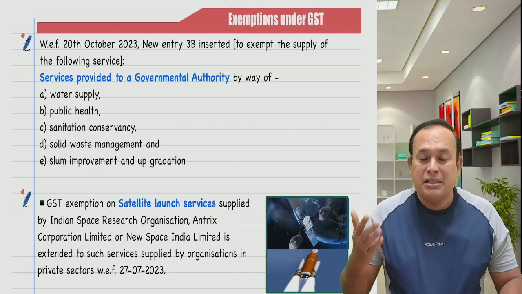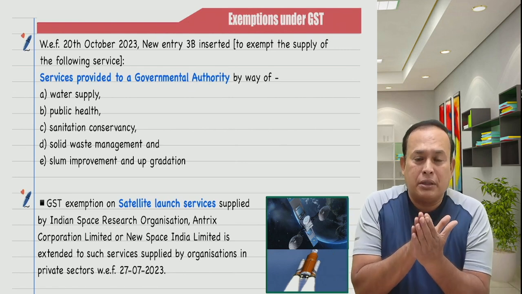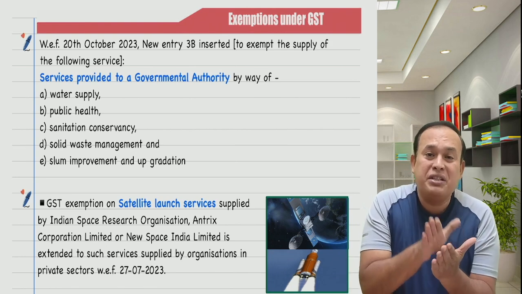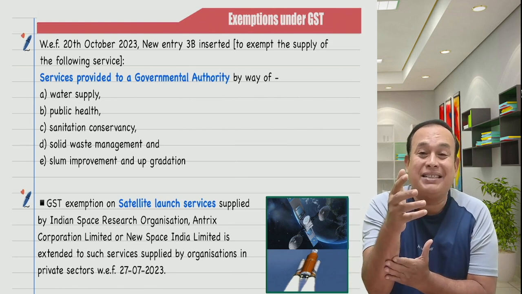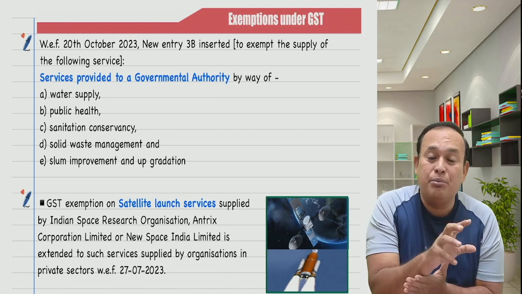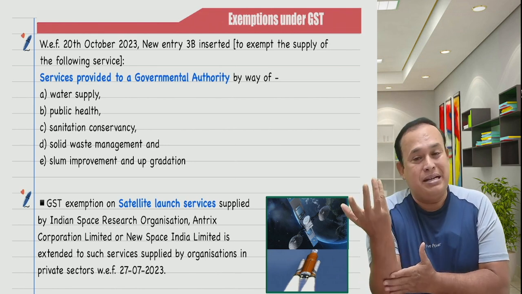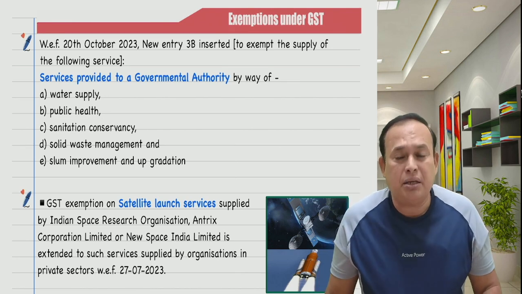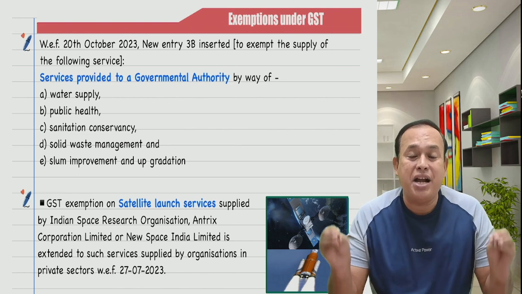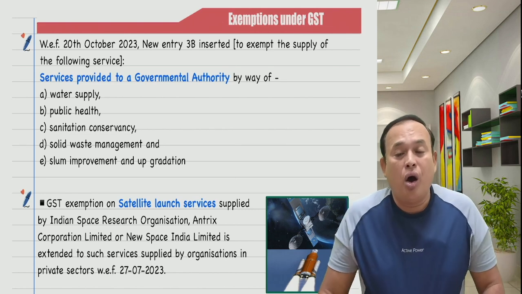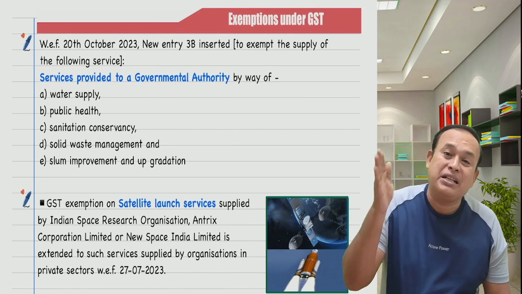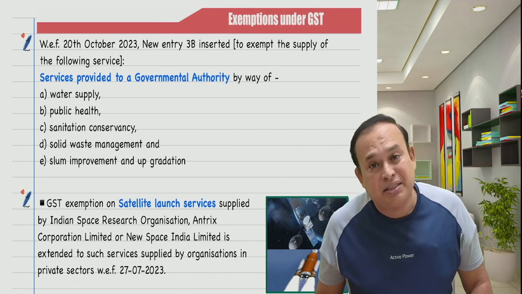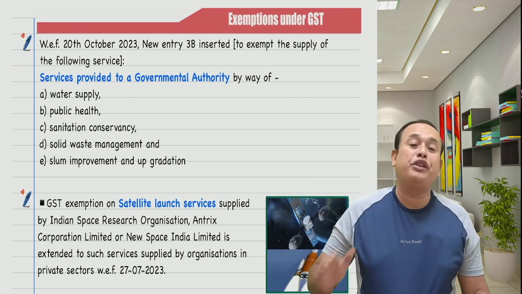That means, in a simplified manner, a governmental authority is an authority established by passing an act in the state assembly or in Parliament, or an institution set up by the government holding not less than 90% of equity shares or not less than 90% of the voting shares in it, to meet the objectives of Article 243G or Article 243W of the Constitution of India.